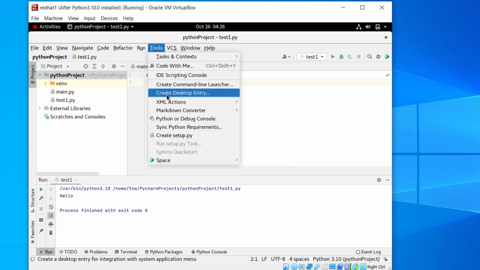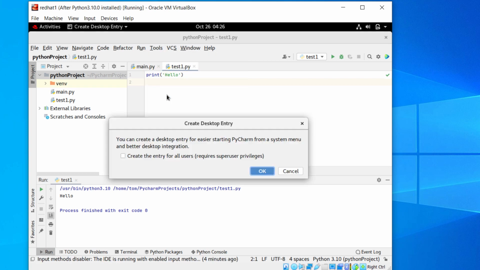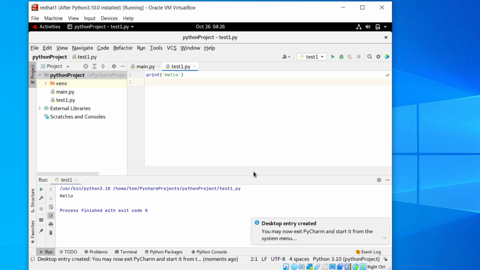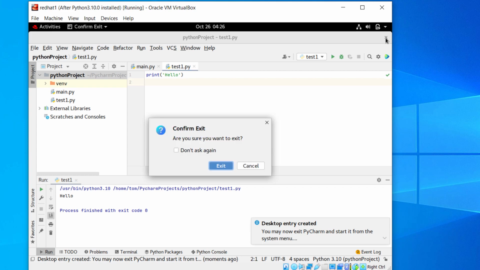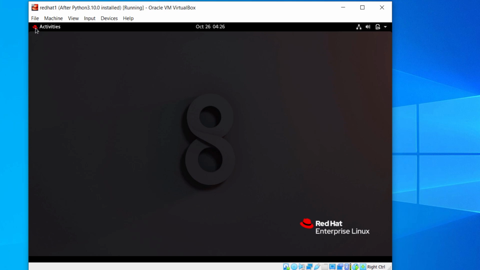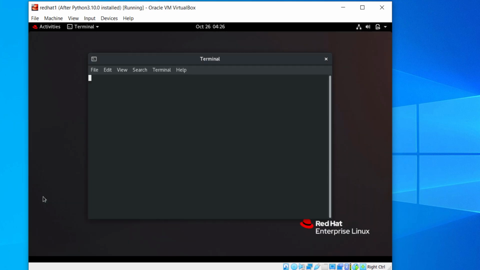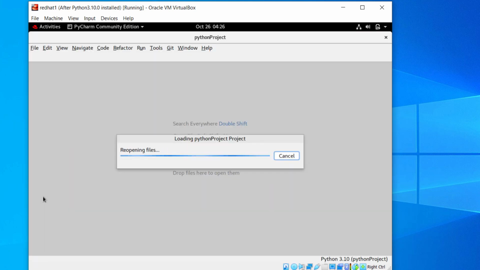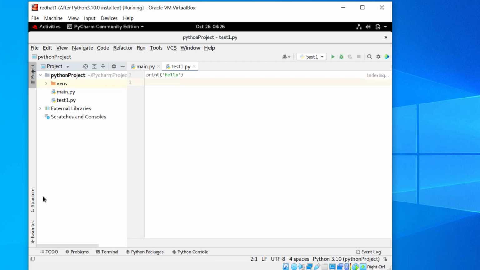Next, create a desktop entry to launch Pycharm. Click OK to confirm. Now exit Pycharm. Open a command terminal. From the terminal, type charm. Successfully launch the application.